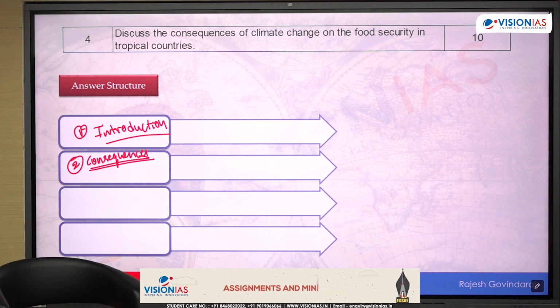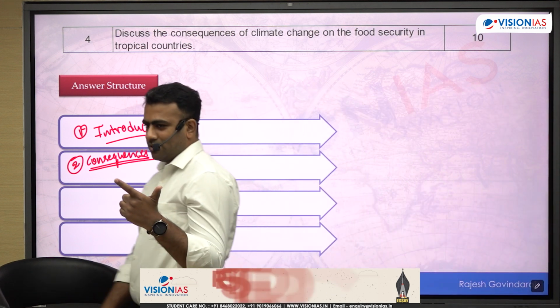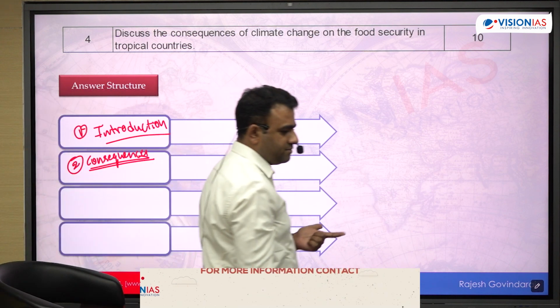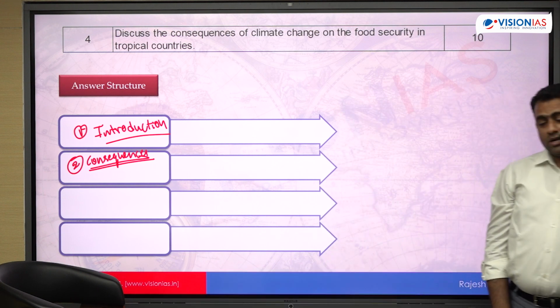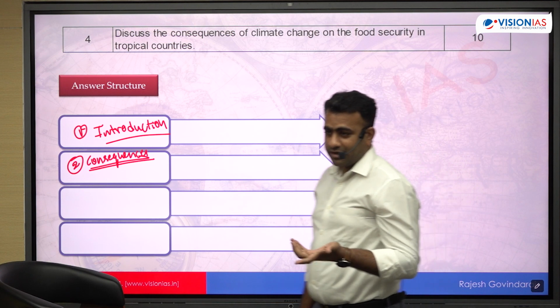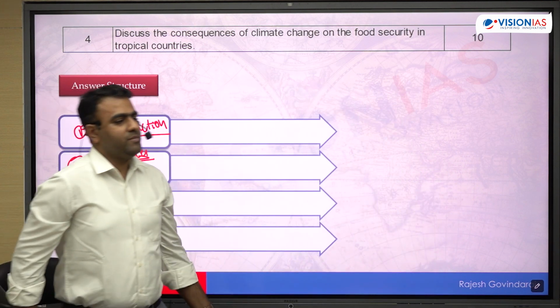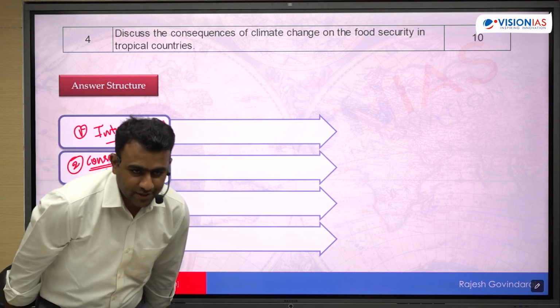You can also write about fishing activity, right? You can also write about any other sources of food. Okay, so marine का जो भी sources है सारा लिख सकते हो. And you can also talk about the loss of fertile land, that is also related to the agriculture. Okay, you don't have to talk only about the productivity. Okay, what are the different dimensions? How the climate change is going to impact the food security.